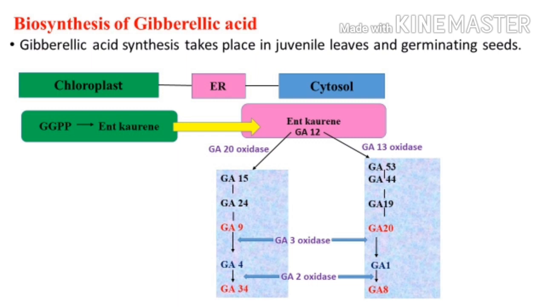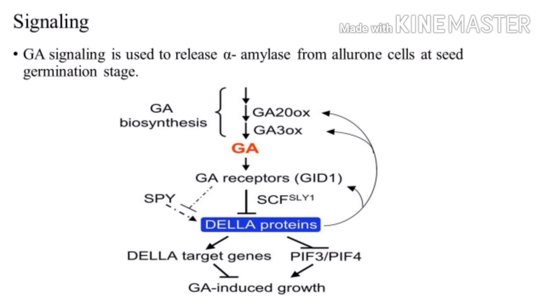So this was about the biosynthesis of gibberellic acid. Now let's see the signaling. Gibberellic acid signaling is used to release alpha amylase from aleurone cells at the seed germination stage.